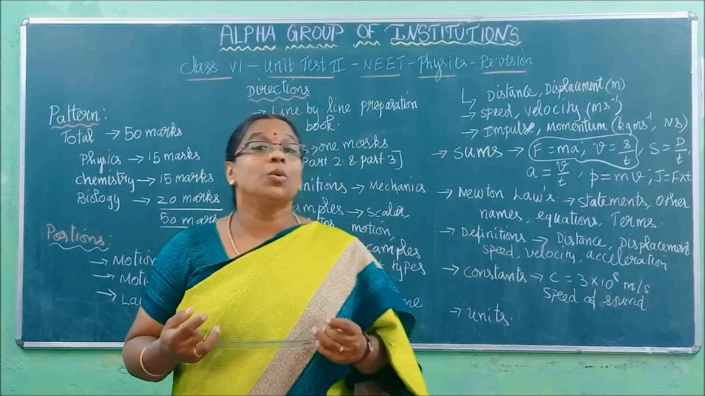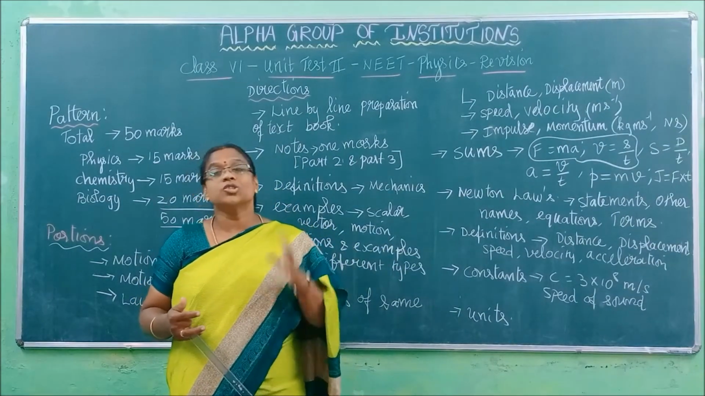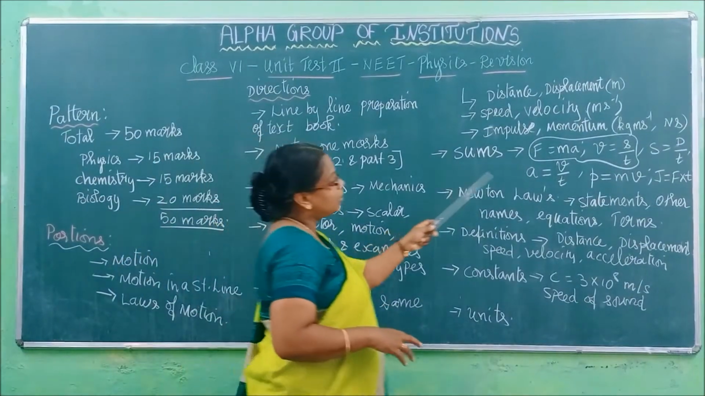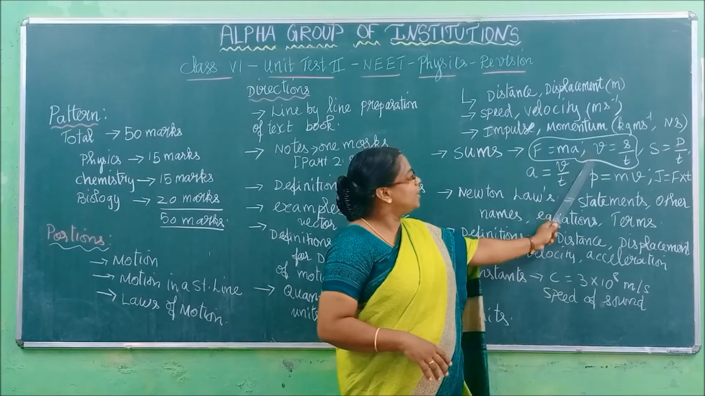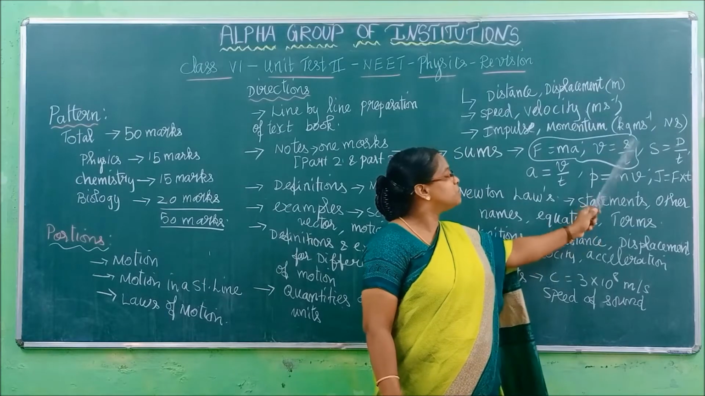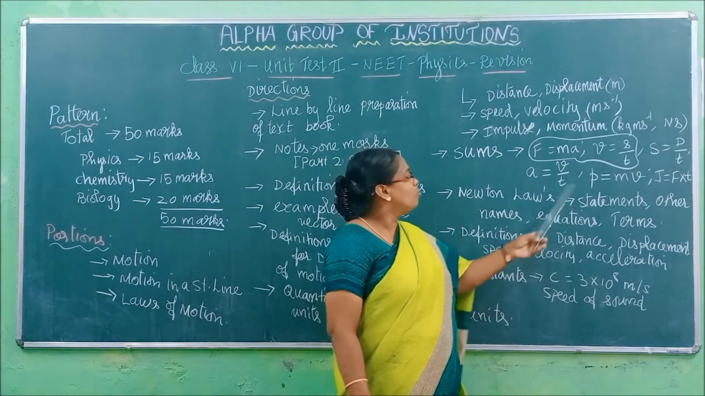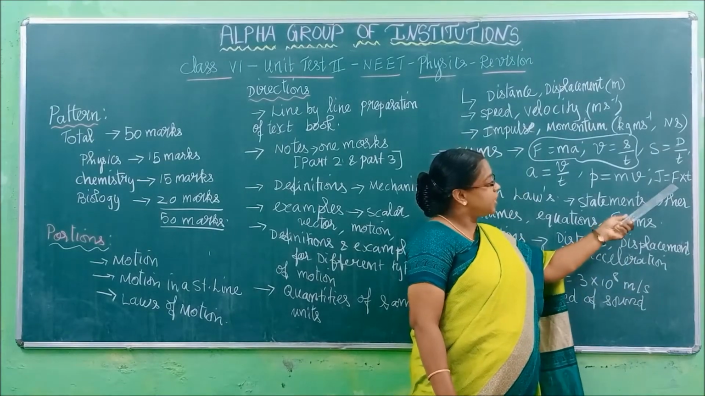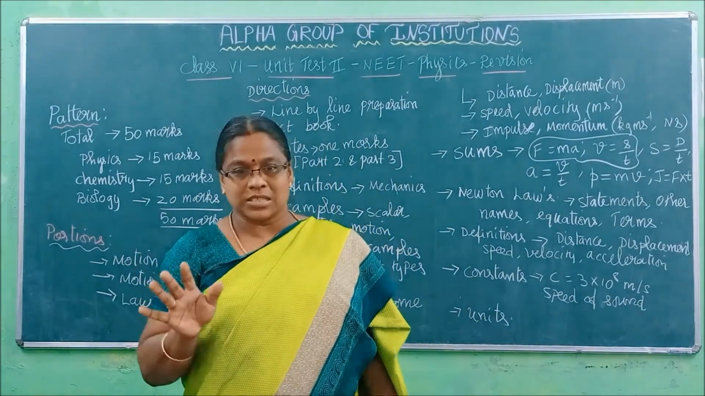Totally, based on the formula F is equal to ma, we have done 2 sums, in part 3 alone. But we have given so many formulas in part 2. What are they? Speed is equal to distance by time, F is equal to ma, velocity V is equal to S by t, displacement by time. Acceleration a is equal to velocity V by t. Momentum p is equal to mass m into velocity V. Impulse J is equal to force F into time t.